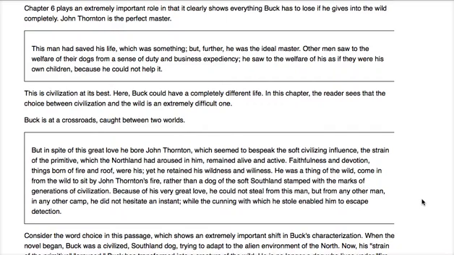Other men saw to the welfare of their dogs from a sense of duty and business expediency. So, in other words, they took care of their dogs because they knew that it benefited their business. But he saw to the welfare of his as if they were his own children because he could not help it. So more emotion was involved with John Thornton.